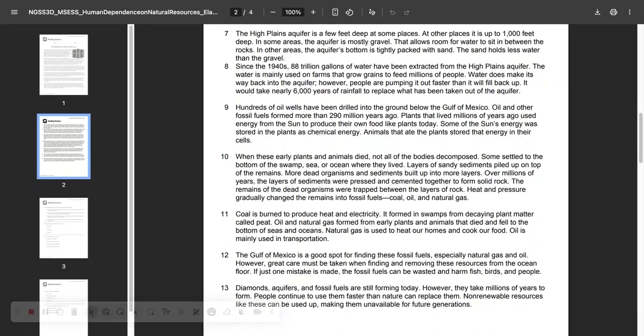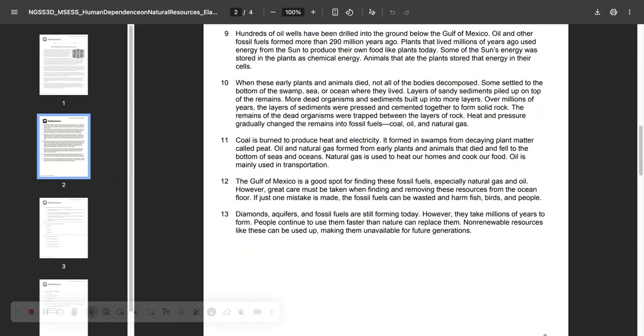Since the 1940s, 88 trillion gallons of water have been extracted from the High Plains Aquifer. The water is mainly used on farms that grow grains to feed millions of people. Water does make its way back to the aquifer. However, the people are pumping it out faster than it will fill back up. It would take nearly 6,000 years of rainfall to replace what has been taken out of the aquifer.